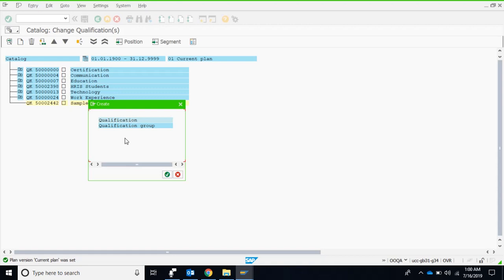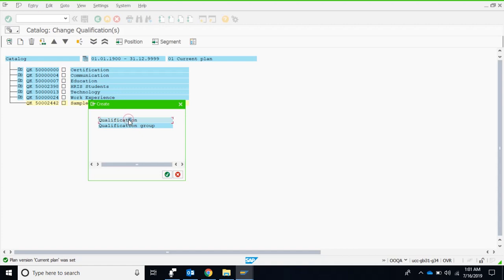The system didn't show this message when I created a group from here, because in the catalog we cannot directly create a qualification. We can only create a qualification group. Therefore, the system had just one choice, so it doesn't ask us. Over here, the system can create another group or it can create a qualification. So let's say I'm interested in creating a qualification.